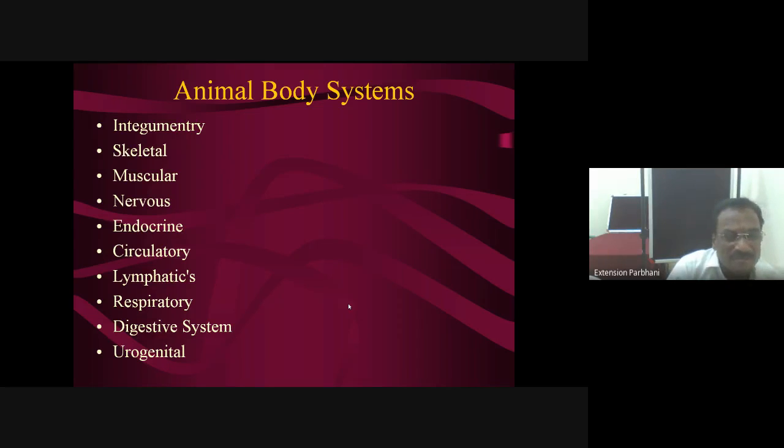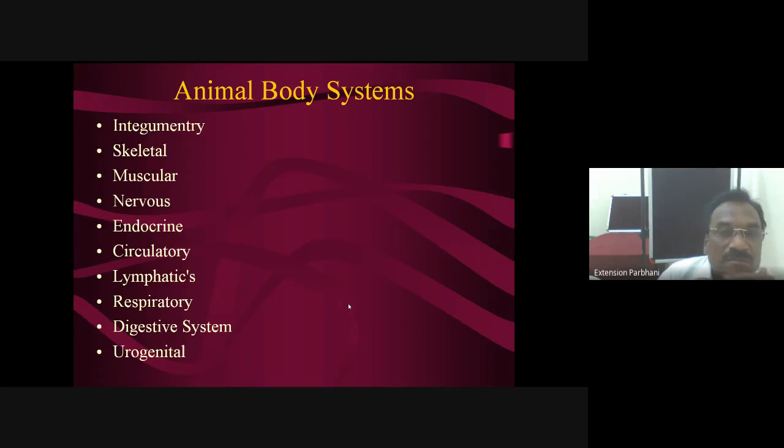Now the respiratory system again starts with nostril, nasal cavity, pharynx, larynx, trachea, bronchi, and lungs. As I already mentioned, it is concerned with respiration, exchange of gases: oxygen is taken, carbon dioxide is removed, and this unit, that is the blood alveolar unit, is located in the lung. Then the digestive system, and again I already mentioned the organs, urogenital, urinary, male and female. This is in brief about body systems. Means you must have knowledge of a brief account of these 10 body systems, because every animal body or human body has 10 body systems.